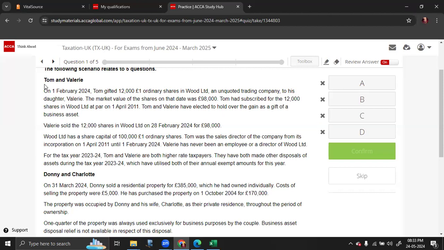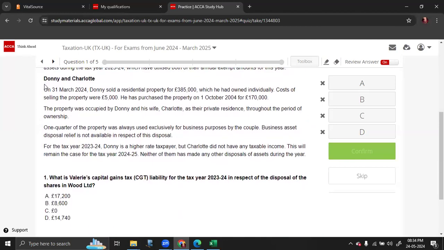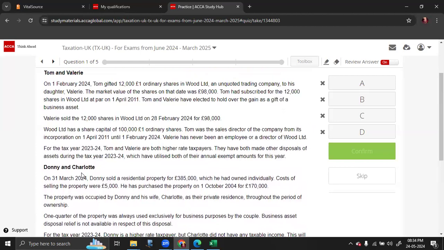Then Tom and Valerie have elected to hold over the gain as a result of business assets. So basically, they are planning to claim gift relief here. Then later, Valerie sold these 12,000 shares for 98,000. So you are asked to calculate what is her CGT liability. Wood has a share capital of 100,000. Tom was sales director of the company from its incorporation. So if Tom had sold the shares, Tom could claim BADR relief because it is his personal trading company.